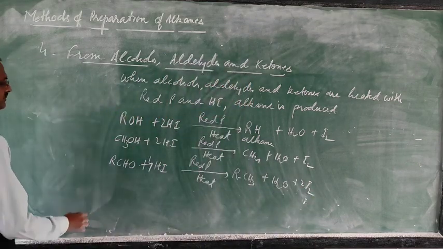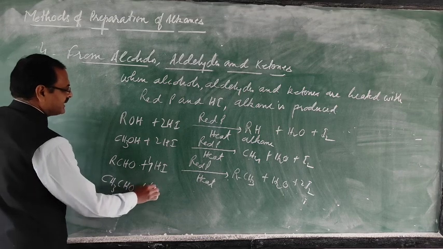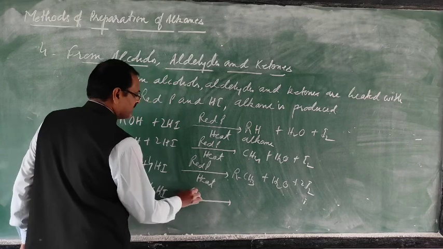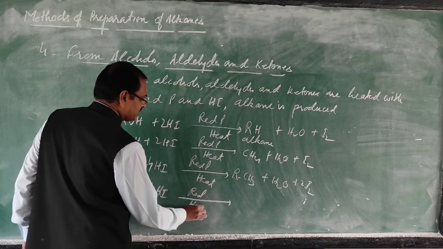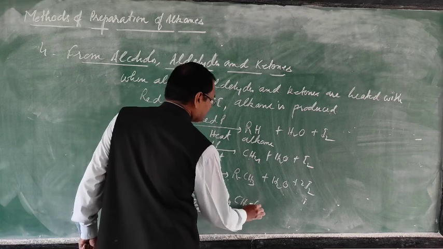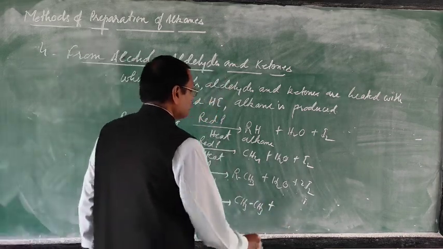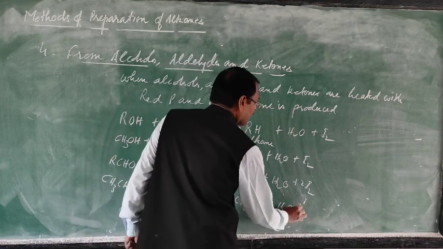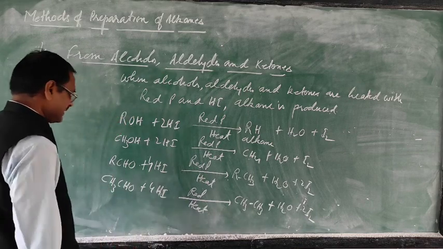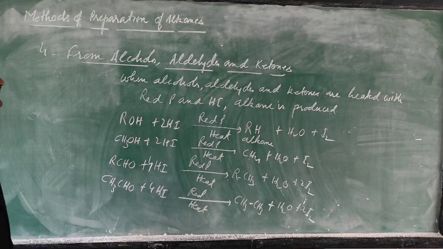Now one particular: CH3CHO, acetaldehyde, heated with 4 molecules of HI, red phosphorus and heat. This will form CH3CH3, then H2O and 2I2. So in this way you can get ethane.